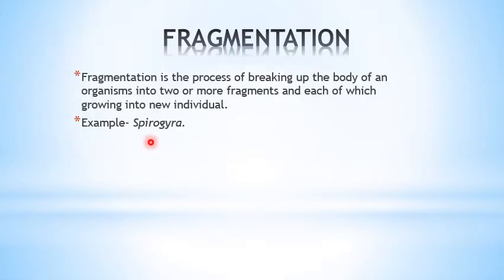The next mode of asexual reproduction is fragmentation. This is considered to be the same as regeneration, but still there is a difference. Fragmentation takes place in simply organized organisms, and the example is Spirogyra. Here the piece is fragmented, is cut, but not just the cut piece will develop, a complete new organism is formed in fragmentation.